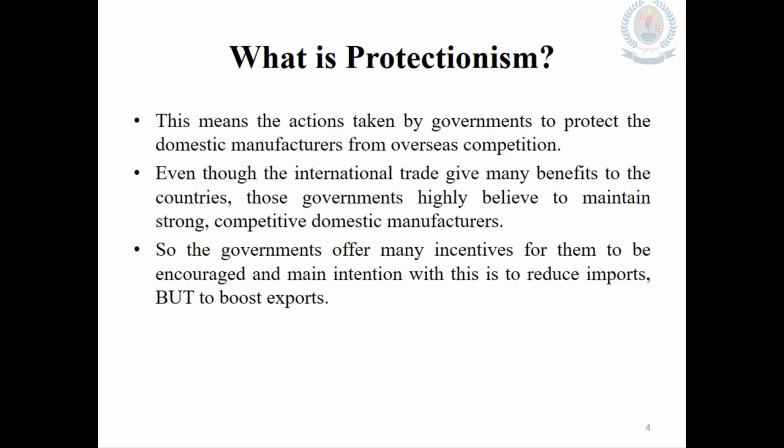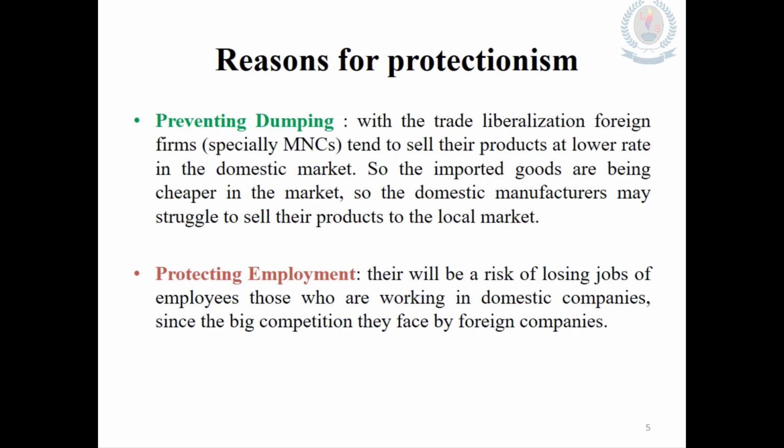So there are two main objectives the governments are expecting with these protectionism policies. One is to control the unnecessary, unwanted imports to the country, as well as developing and enhancing the domestic manufacturers in the economy. These are the reasons for protectionism.